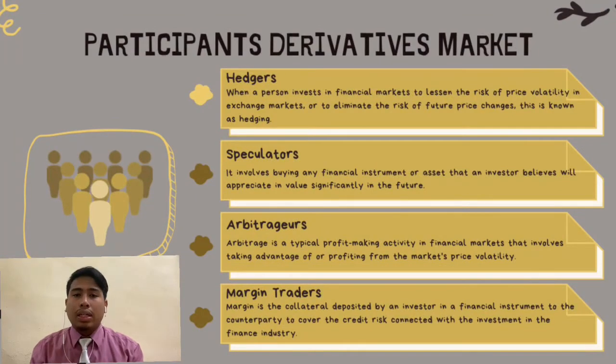Now we will discuss a little bit about participants in the derivative market. The first one is hedger. Hedger, their job is to lessen the risk of price volatility in the exchange market in the future. The second one is speculator. Speculator, their job is to buy any financial instrument and believe that the price will increase in the future. The third one is arbitrager. Arbitrage is a typical profit-making activity in the financial market. And the last one is margin trader. Their job is to cover the credit risk connected with investment in the finance industry.